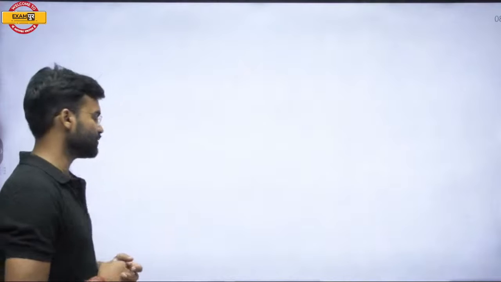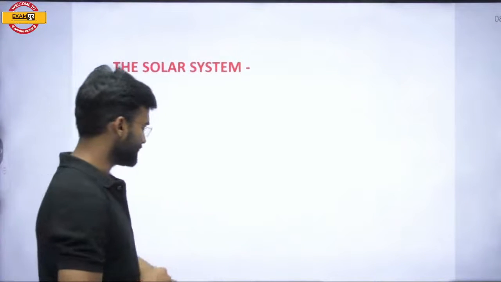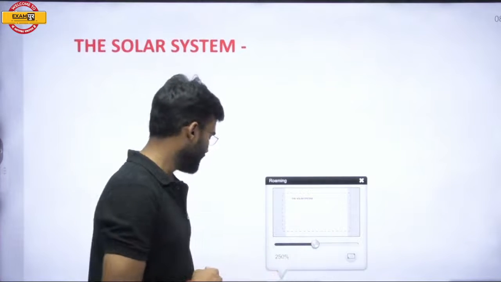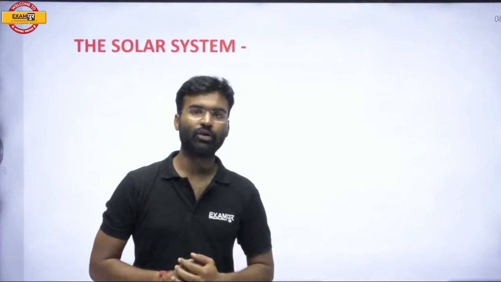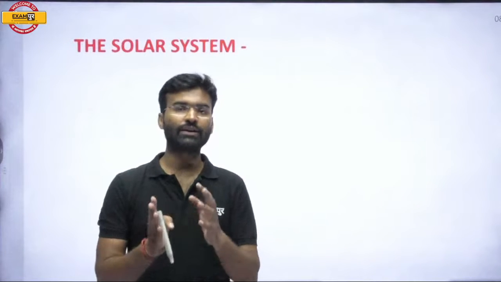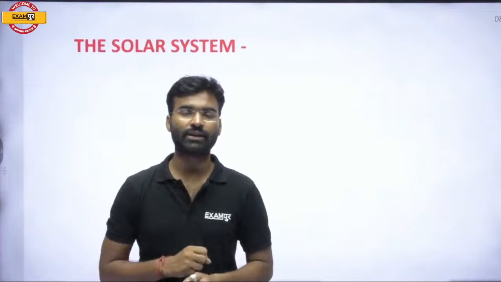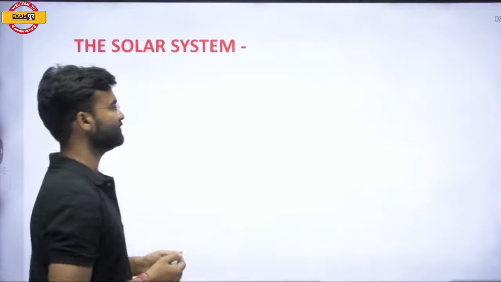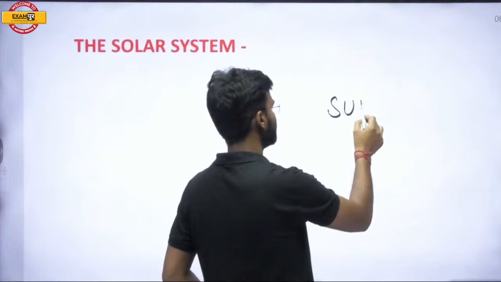If you understand the thing, you can say the solar system is the family of the sun. In layman's language, the solar system is the family of the sun. What is the family of the sun? That means the sun and the other celestial objects that are revolving around the sun are collectively called the solar system.